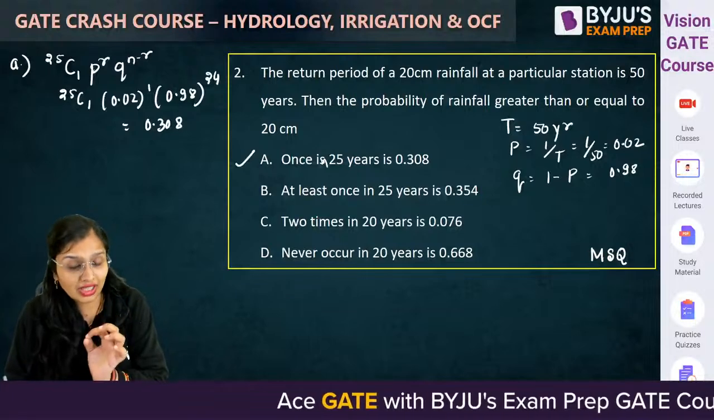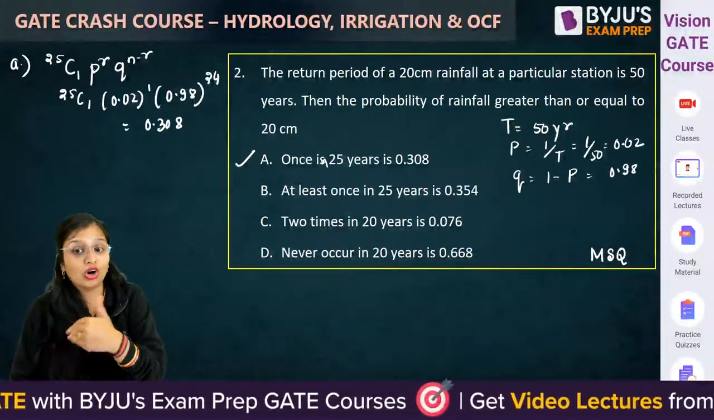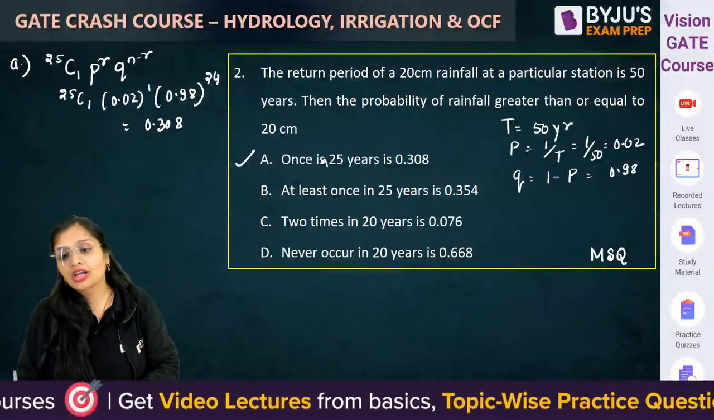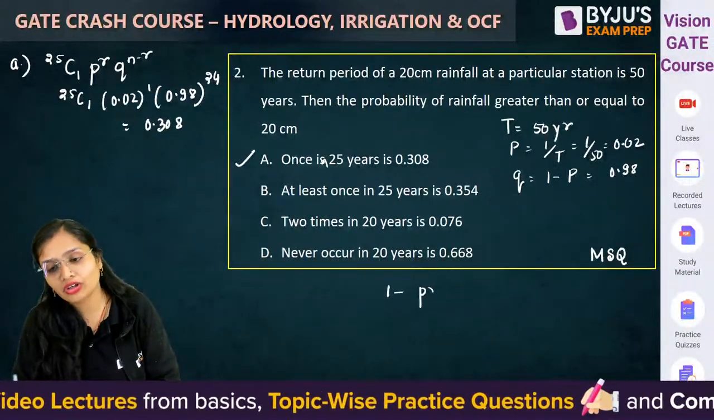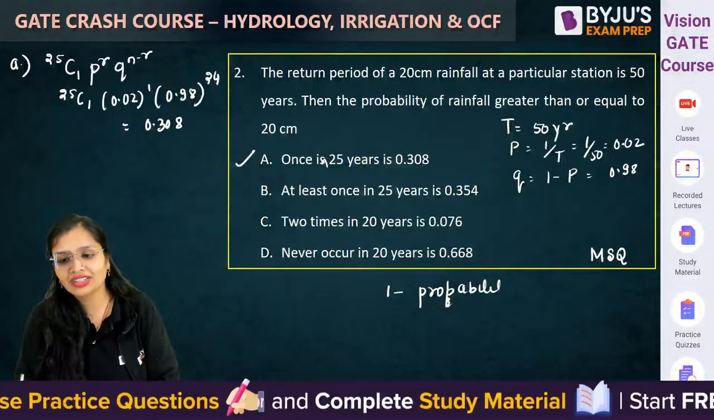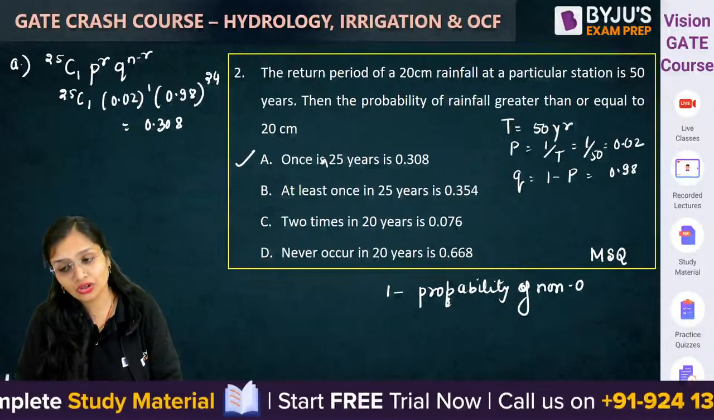At least once, minimum means कम से कम एक बार occur करे, मतलब उससे ज्यादा occur कर सकता है. At least मतलब कम से कम एक बार. So 1 minus कभी नहीं occur करे. That is 1 minus the probability of non-occurrence. At least once means it is asking you the probability of non-occurrence.